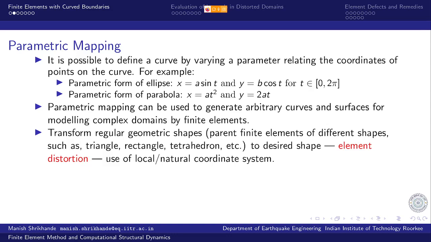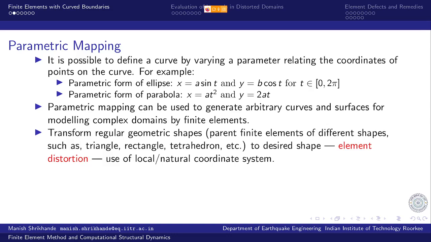We take these regular geometries and we distort them, we map them onto the desired shape, and we call this element distortion, right? For this we make use of what we call a local or natural coordinate system, or even a curvilinear coordinate system if you may. We will come to that in just a while.